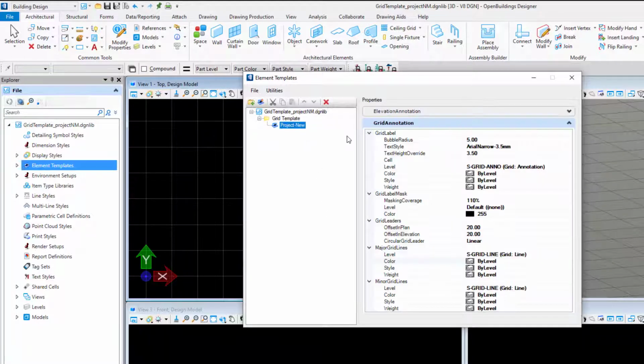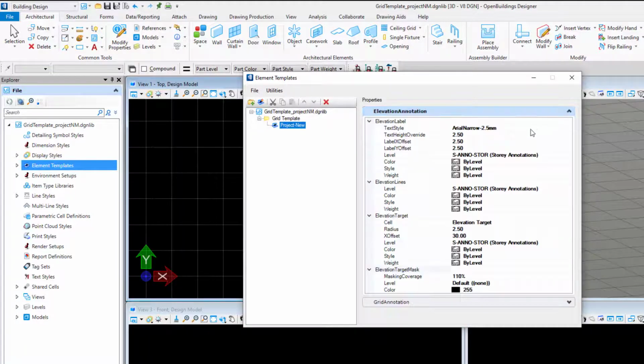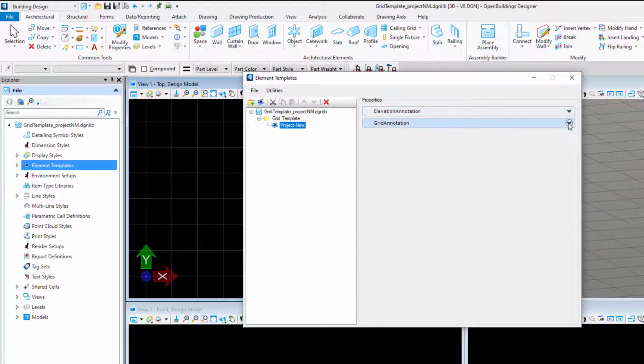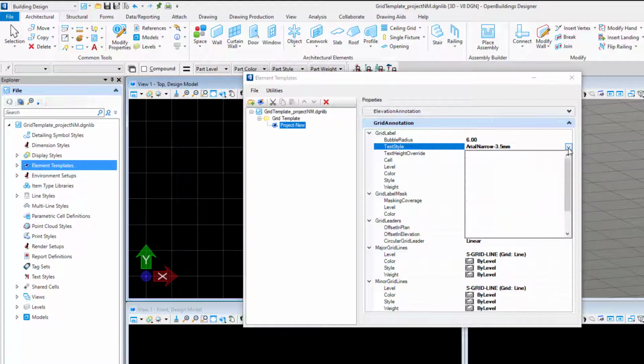Let's start with some changes to the elevation annotations. I won't change very much here. I just want to set it to use the project text style I have defined, change the text size, and the offset above the floor line. Now let's go to the grid annotations. I'm going to change the radius of the bubbles and the text used in the bubbles to label the grids.